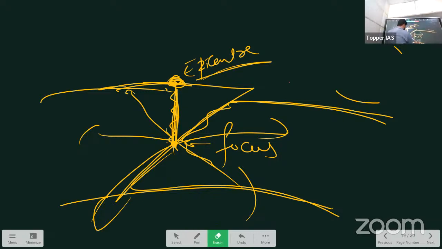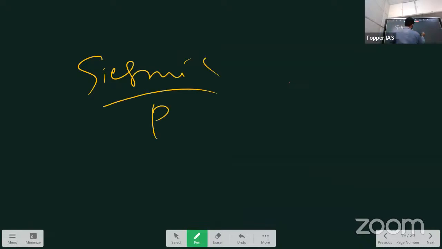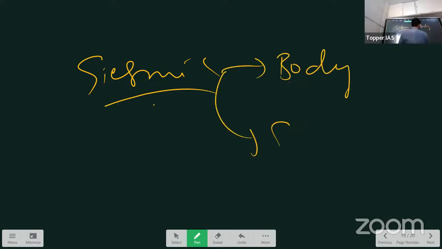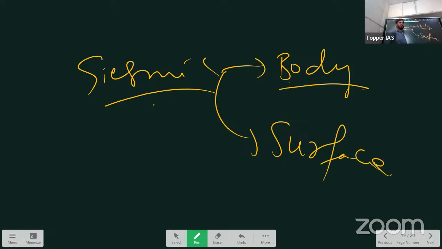Now we'll study the seismic waves. Okay. So these waves are generating, right? Seismic waves will divide into two categories: body waves and surface waves. As the name suggests, body waves means those waves which are generating in the interior only, and they will remain within the interior.